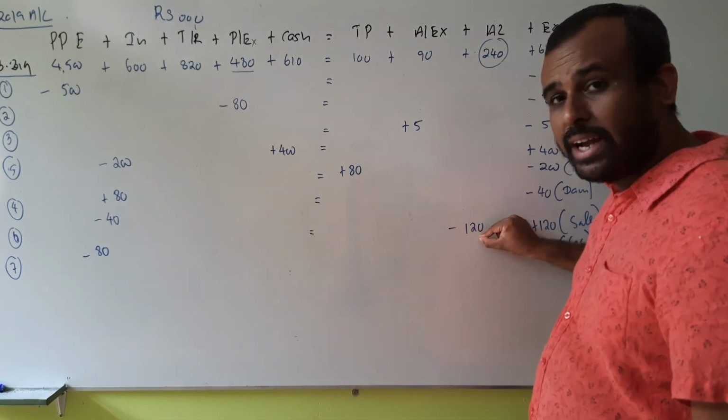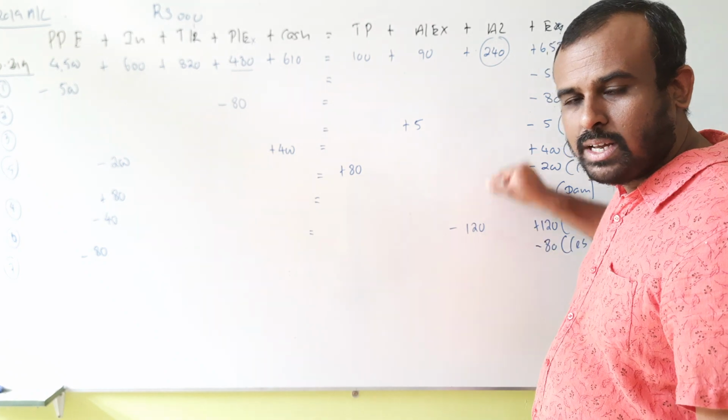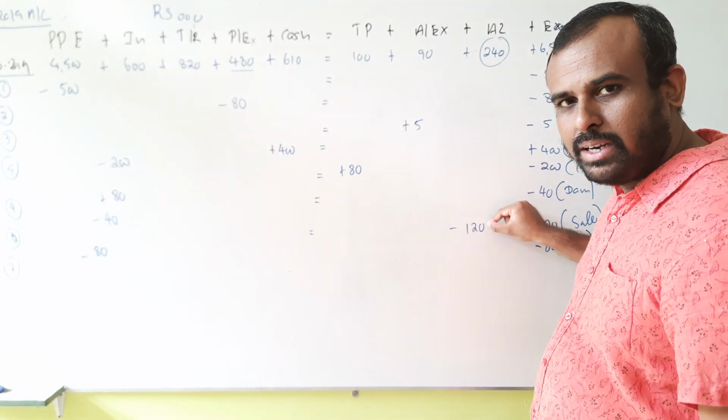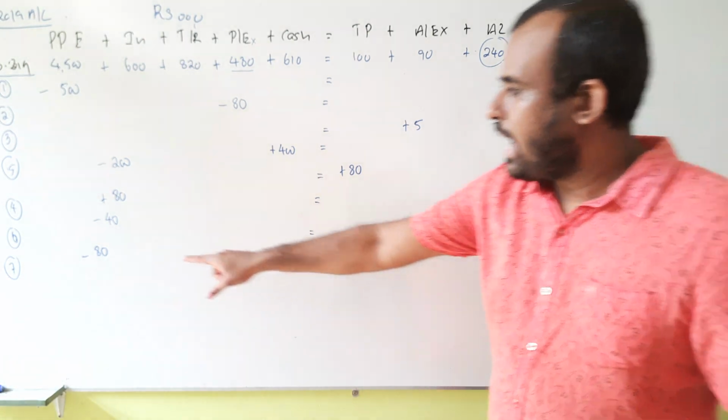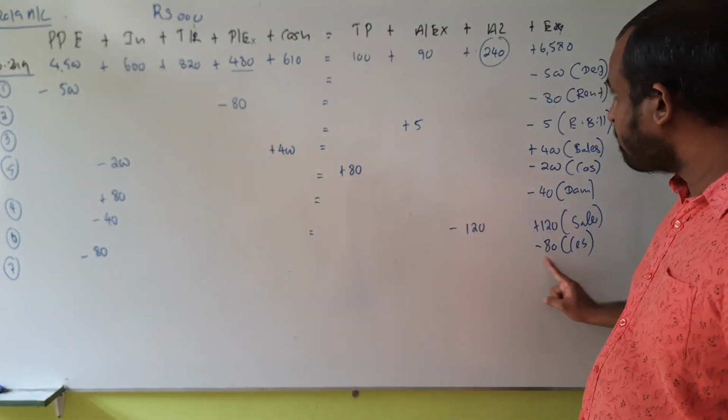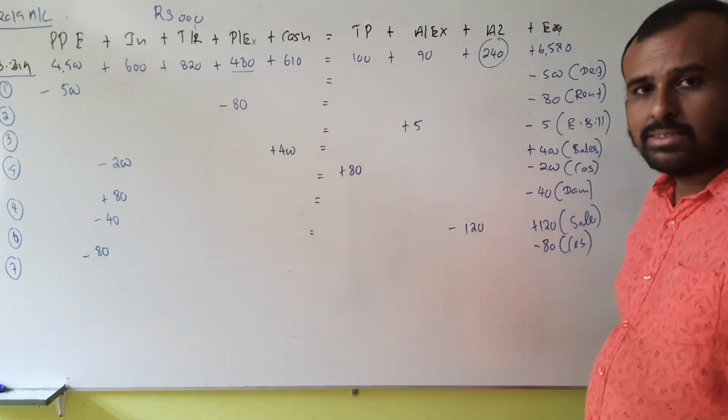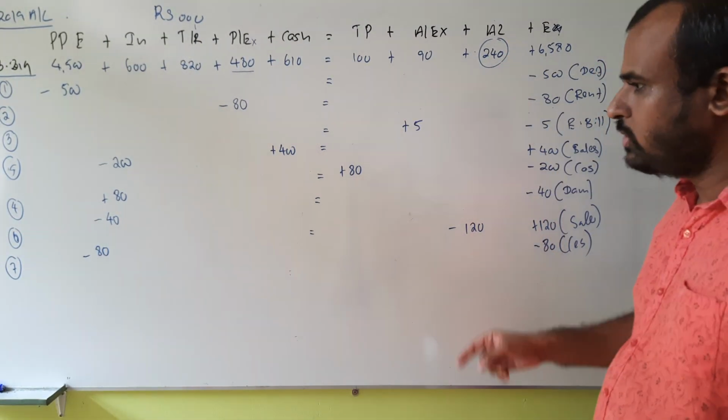After providing the service or after the supply of goods, what will happen? That liability reduces and that amount you can recognize as an income. This 80 you recognize here as an expense, this 120 you recognize here as an income. This income reduces your liability.